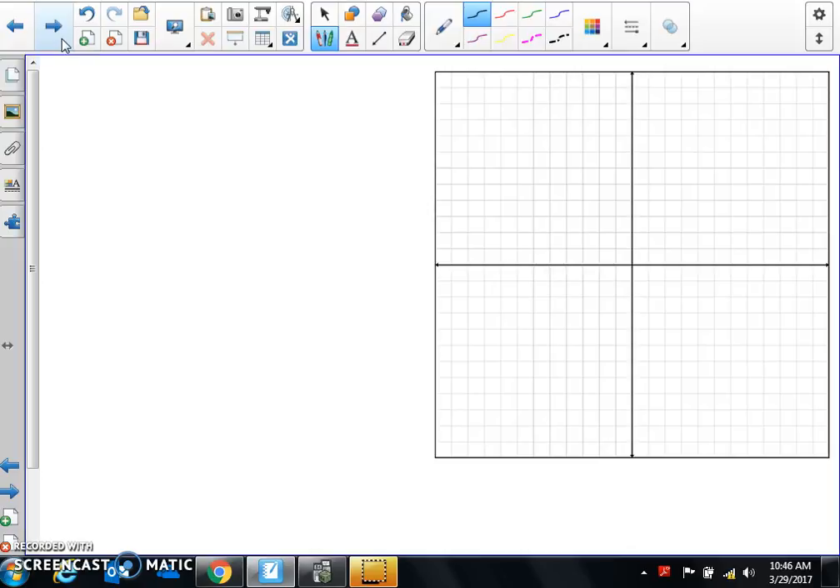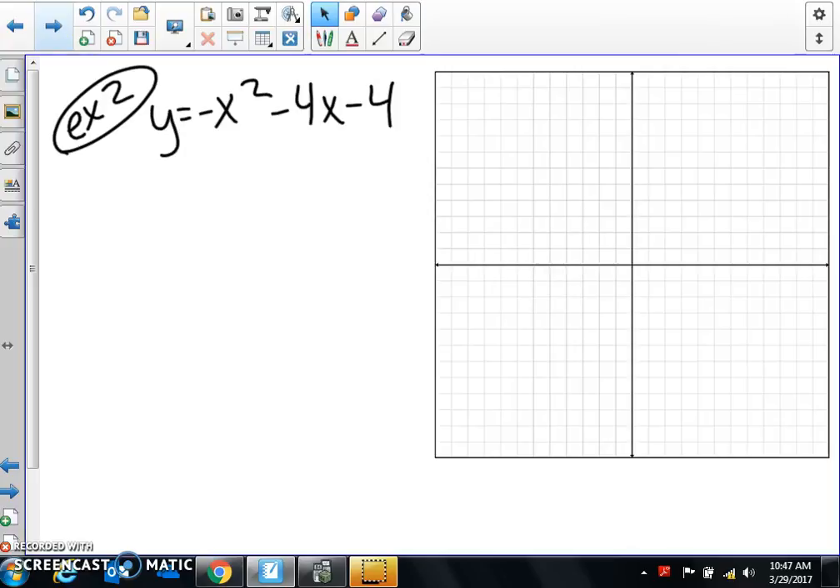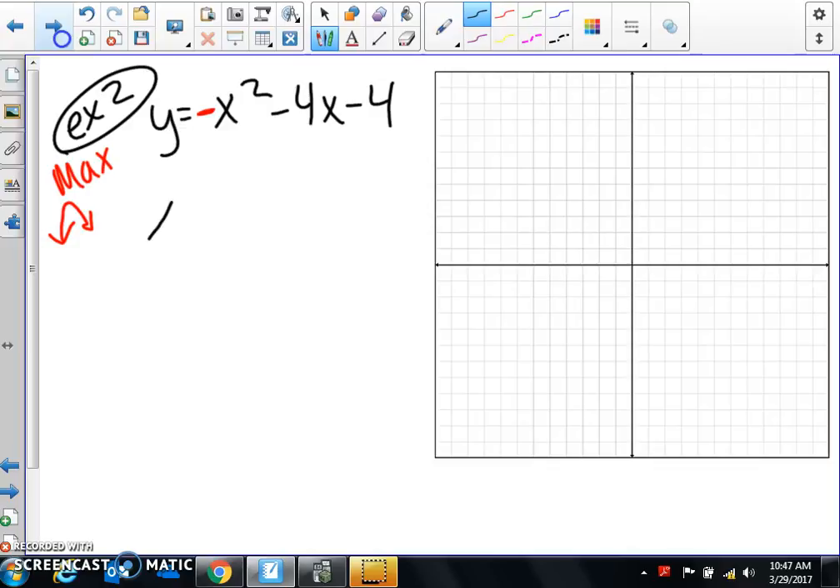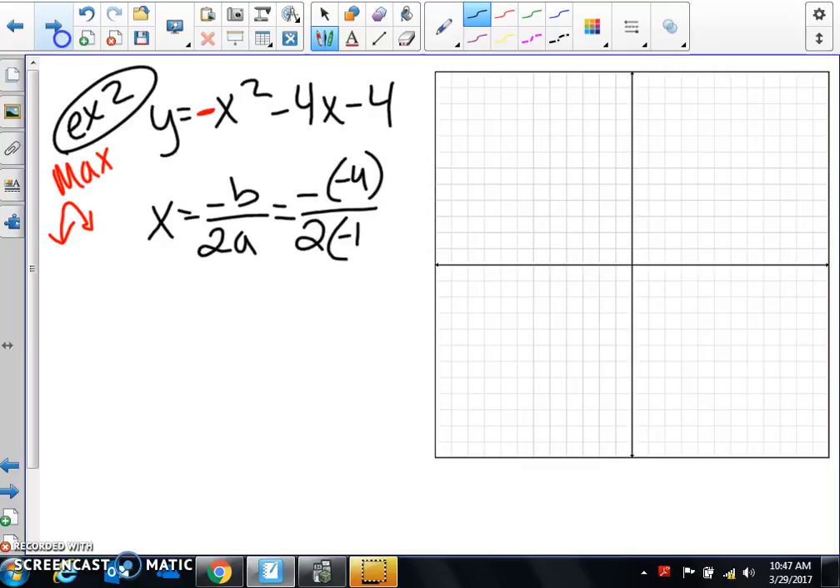All right, here's the next one. Y equals negative x squared minus 4x minus 4. Now, once again, from the get-go, this is a negative, so I know it's going to be a max, and I know it's going to be frowning. Okay, that's for sure. So let's find our axis of symmetry by saying x equals negative b over 2a. So negative, my b is a negative 4, over 2, my a is a negative 1. That would go down to 4 over negative 2. So my x is equal to negative 2. That's my axis of symmetry.